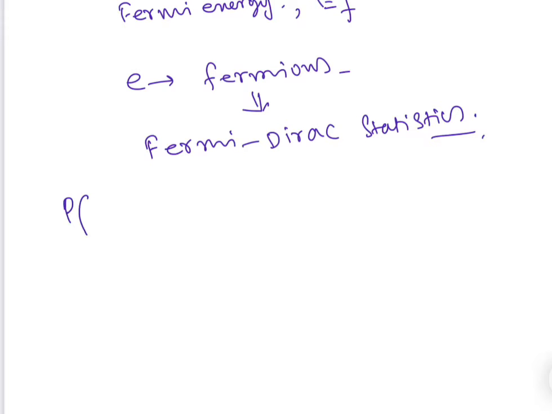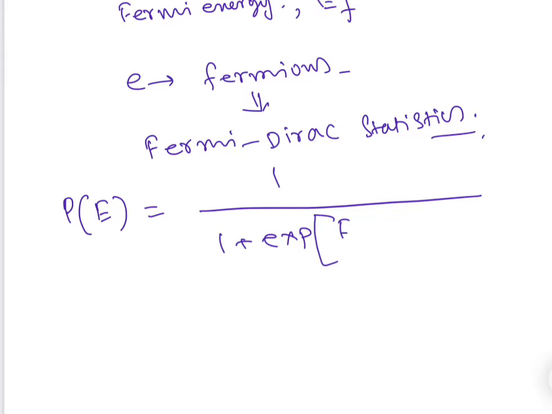Hence the occupation probability can be given by this equation, with E minus EF by KBT. KBT or KT, whatever. I sometimes prefer to write KB.